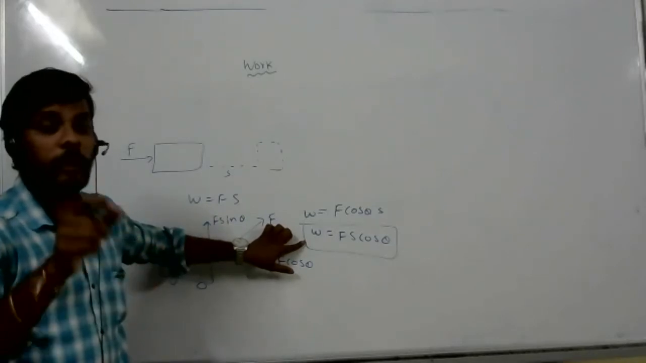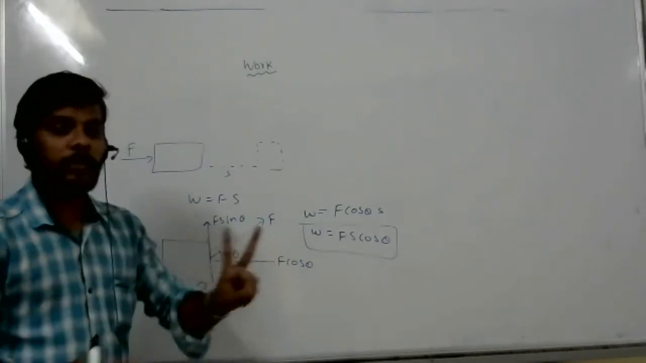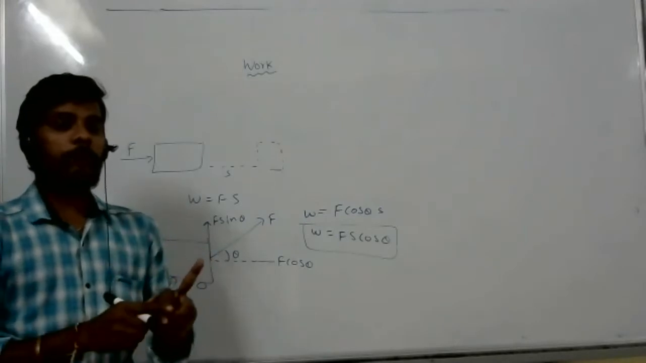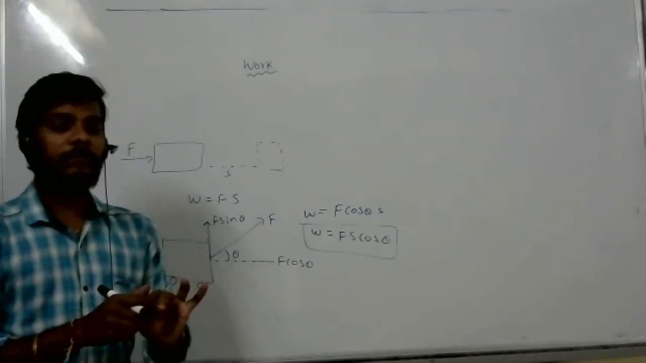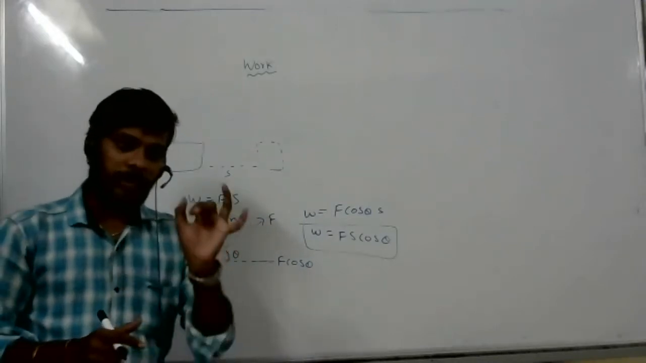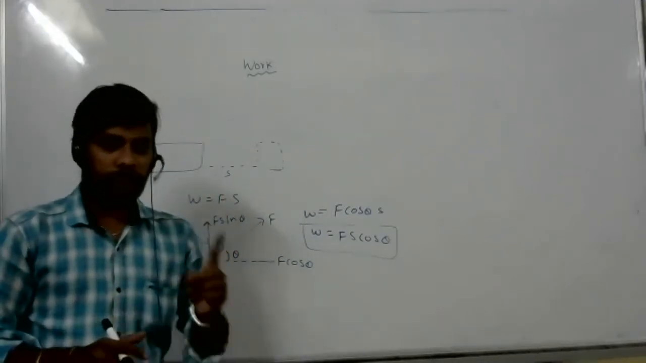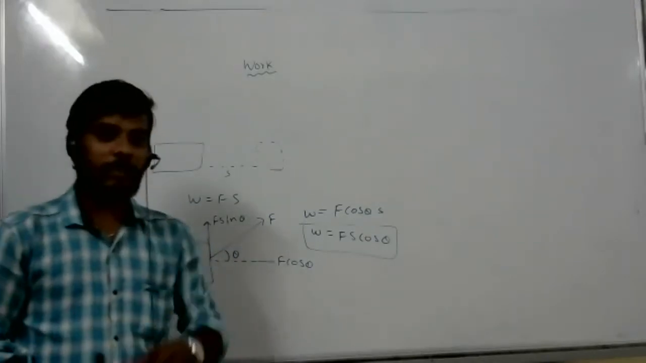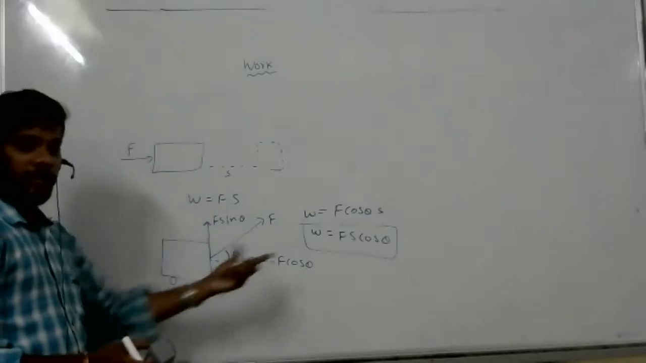Work is nothing but the dot product of two vectors. One is force, a vector, and the second one is displacement, also a vector. The dot product of force and displacement gives the cosine of the angle between them. Yes, and the cosine of the angle between them. Super, so we learned that.